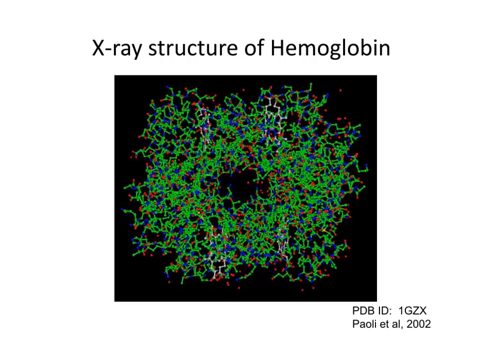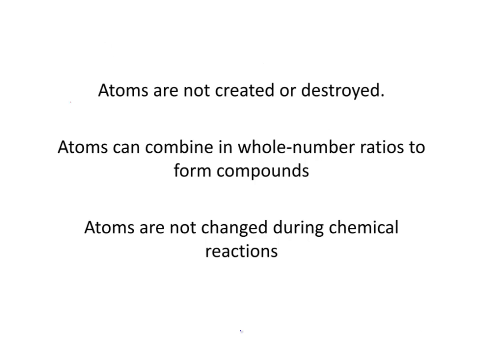A more common technique for visualizing atoms is X-ray crystallography. Simply put, this technique measures the way X-rays reflect off of atoms in a crystal and creates an image of the atoms that are in the crystal. For example, the image shown here is a depiction of the atoms in hemoglobin. This is the protein that transports the oxygen in the bloodstream. X-ray crystallography allows us to see the way atoms pack together in a solid.